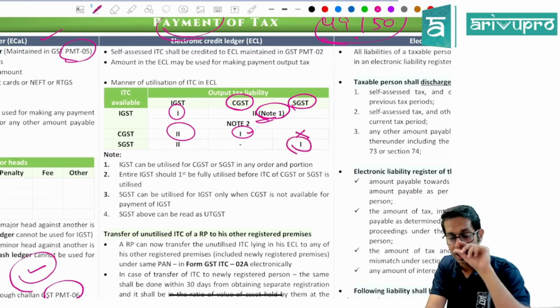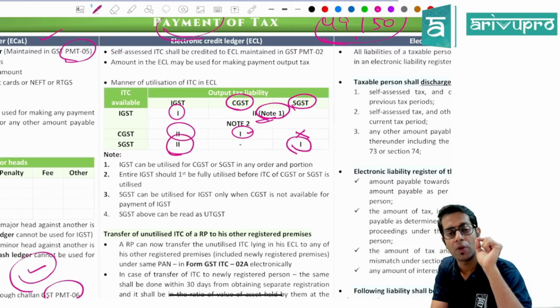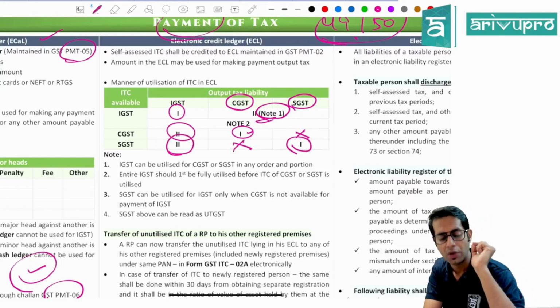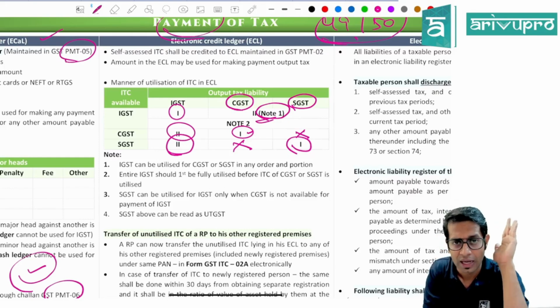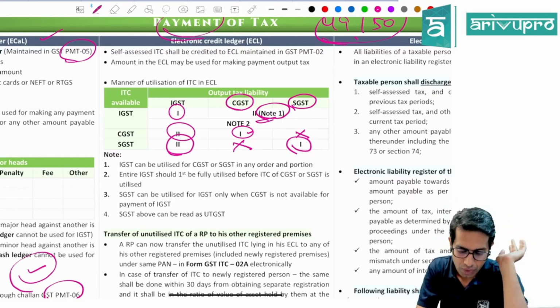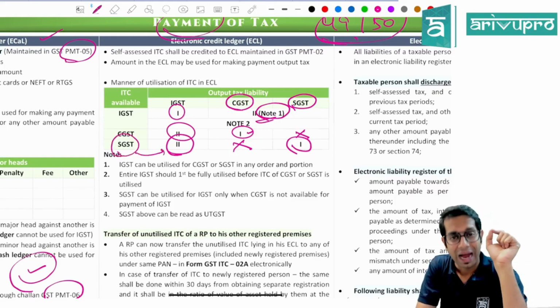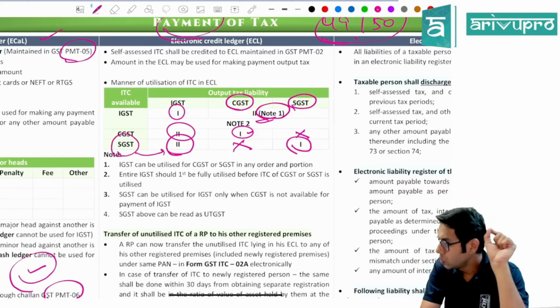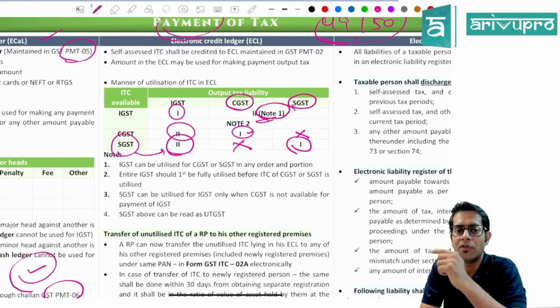Similarly, SGST will be first utilized for making the payment of SGST. Then you will utilize it for making the payment of IGST, but you cannot utilize SGST for making the payment of CGST. Now, you can use SGST for making the payment of IGST only when there is no CGST credit available for paying IGST.